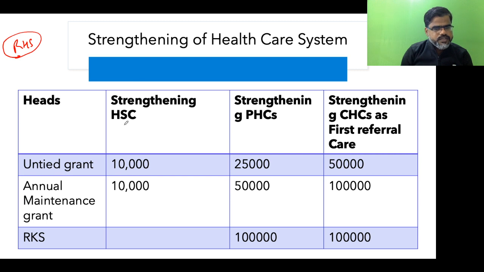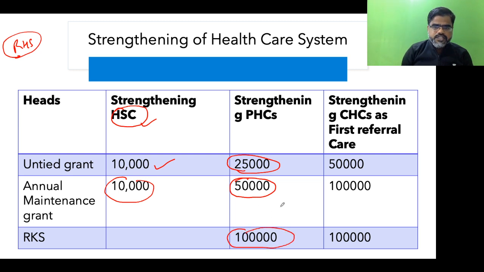When you are going to strengthen a health subcenter, the untied grant is 10,000 rupees, and the annual maintenance grant is 10,000 rupees. Second, when you are going to strengthen a PHC, the untied grant is 25,000, the annual maintenance grant is 50,000, and RKS, which is Rogi Kalyan Samiti, is 1 lakh. So in total it becomes 1,75,000.